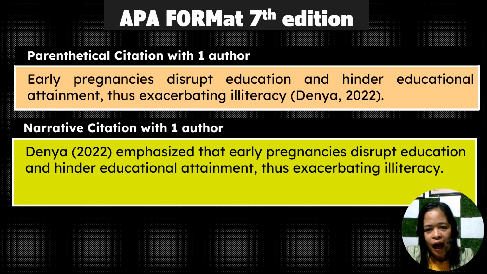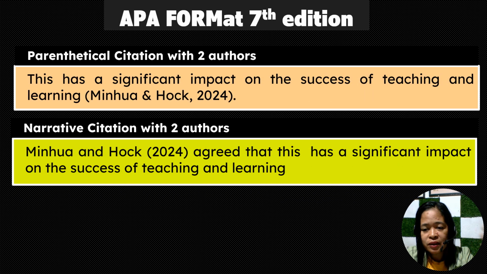I hope that you see the difference between the parenthetical, wherein the author's name as well as the year appear after the statement, and the narrative, in which the author's name is integrated as part of the sentence.